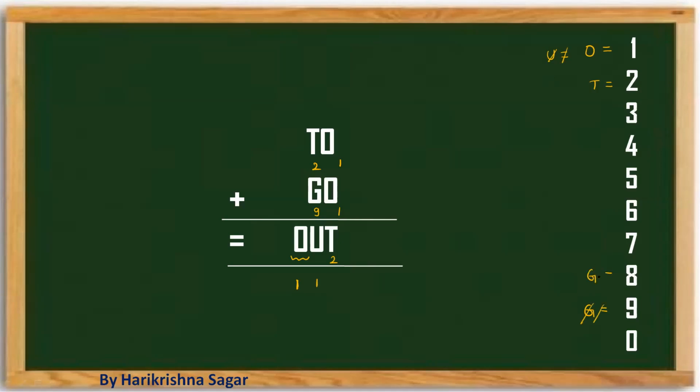The next possibility is G can be 8. When you take G as 8, 8 plus 2 is going to be 10, then U will be equal to 0. That's also possible, so this is a possible value. So the answer will be, the code for OUT will be equal to 102.